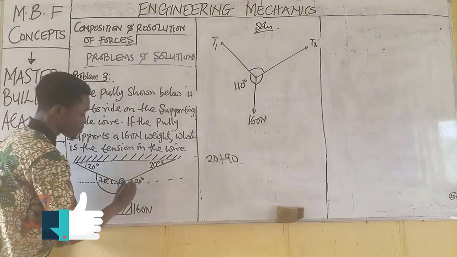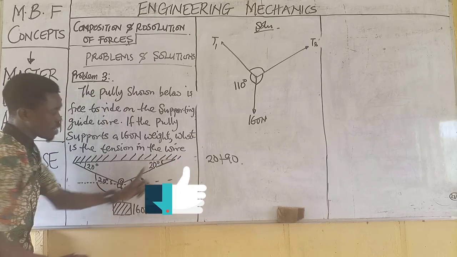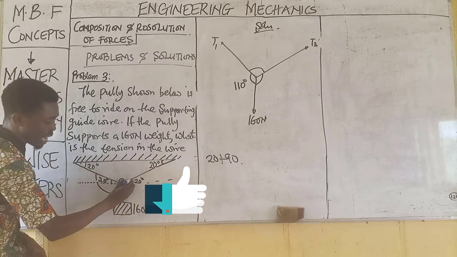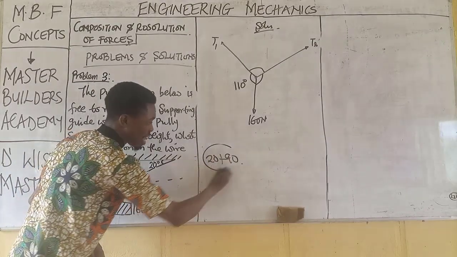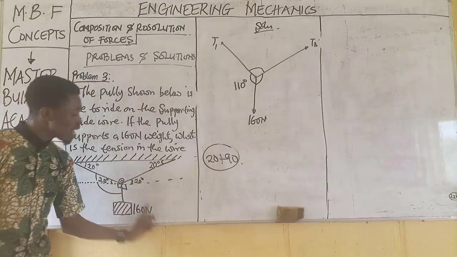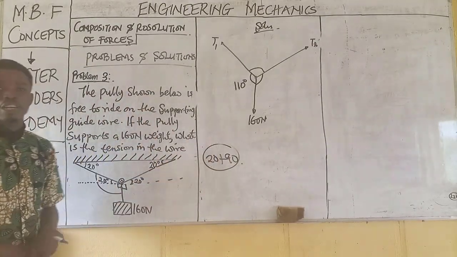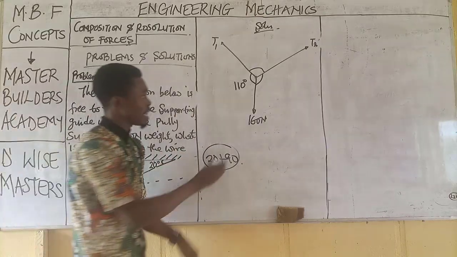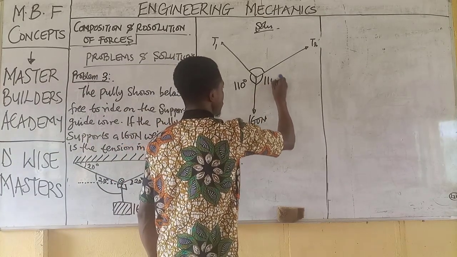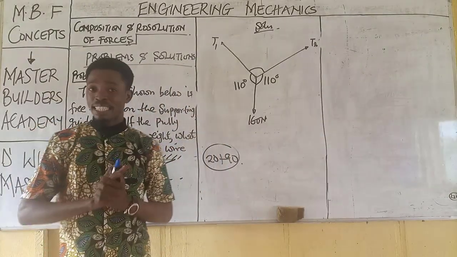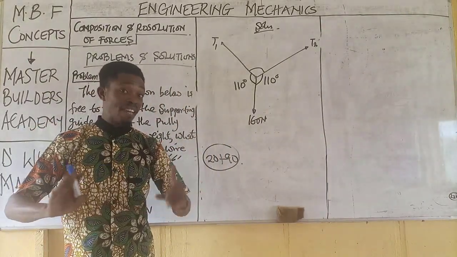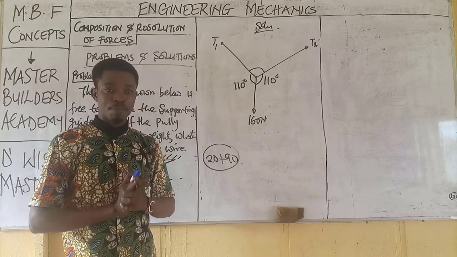Now next is to obtain the angle between tension 2 and the weight. Remember, if here is 20, the angle here is 90. That means we equally have 20 plus 90, and when we add 20 to 90, we equally have 110. Very, very interesting. I hope you are gaining massive value from this lesson. Very simple if you understand the principle.